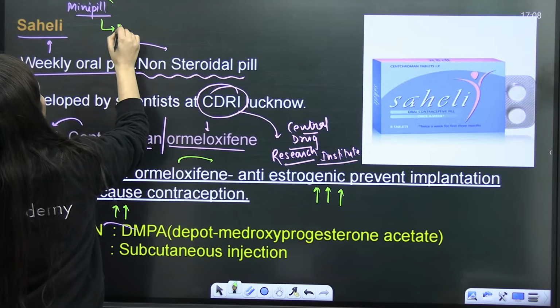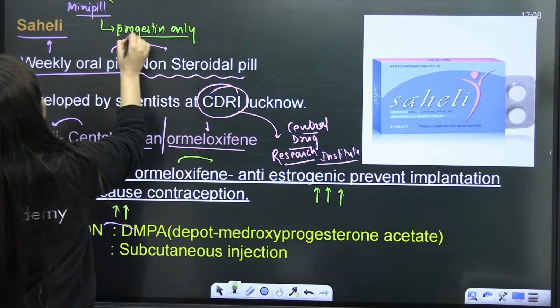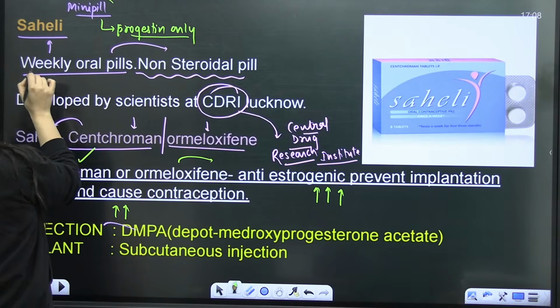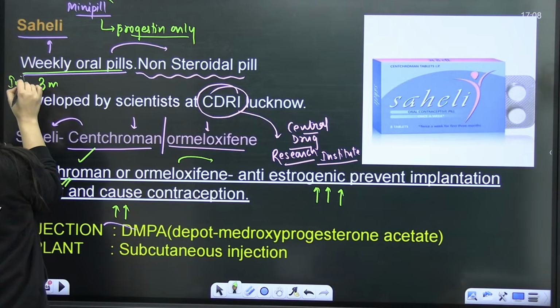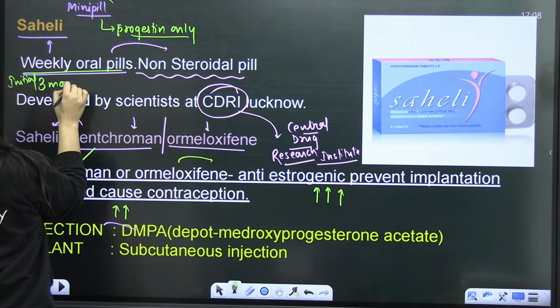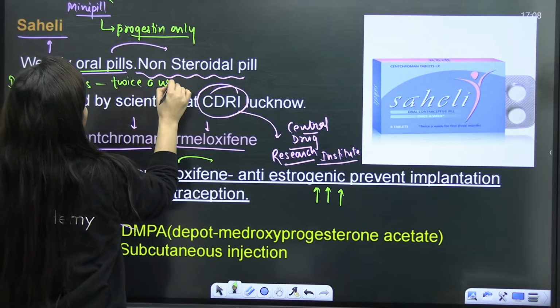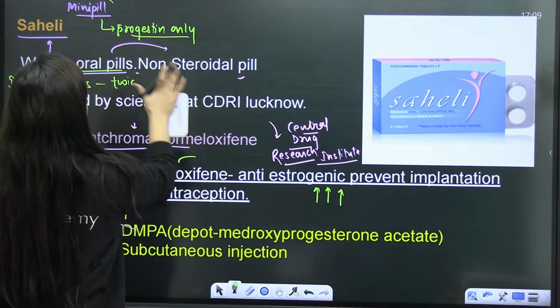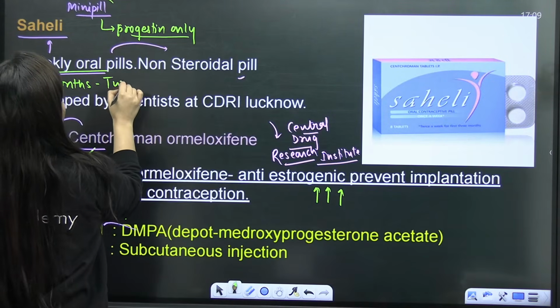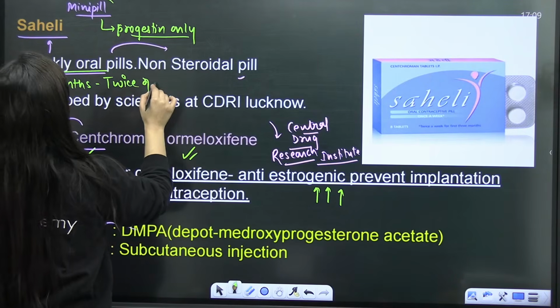Why? Because it is having progestin only, a synthetic progesterone. So we say now it is a weekly oral pill, but for the initial 3 months, twice a week. So what will it do? It will just act like anti-estrogenic.